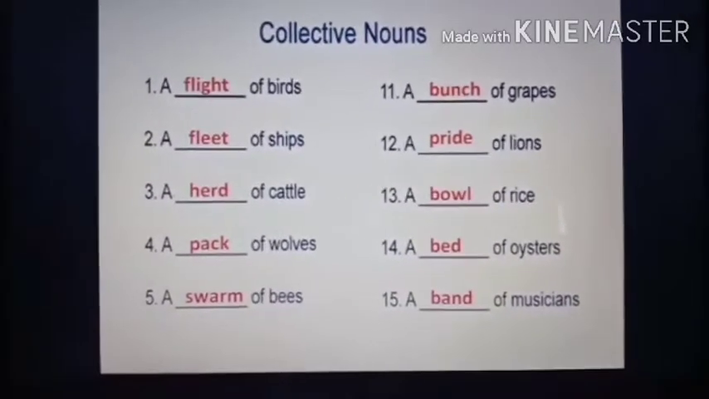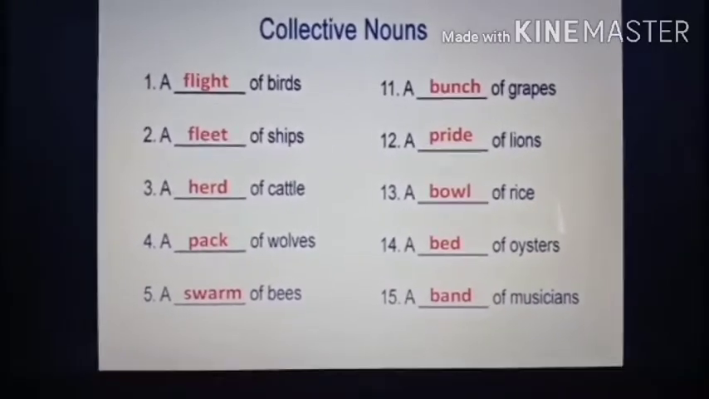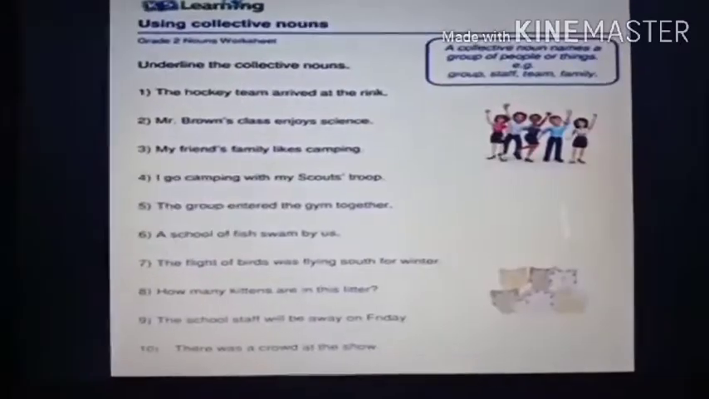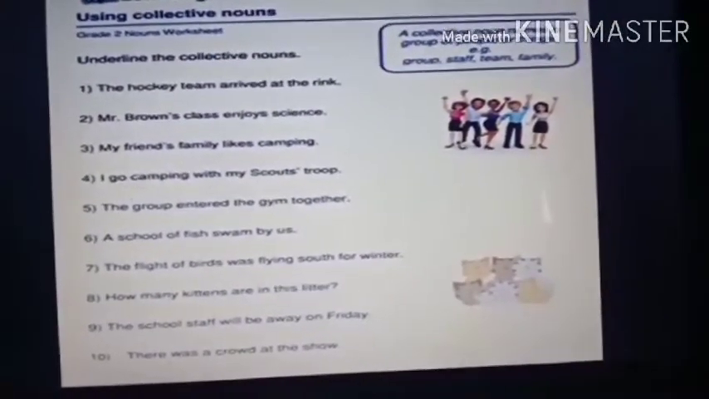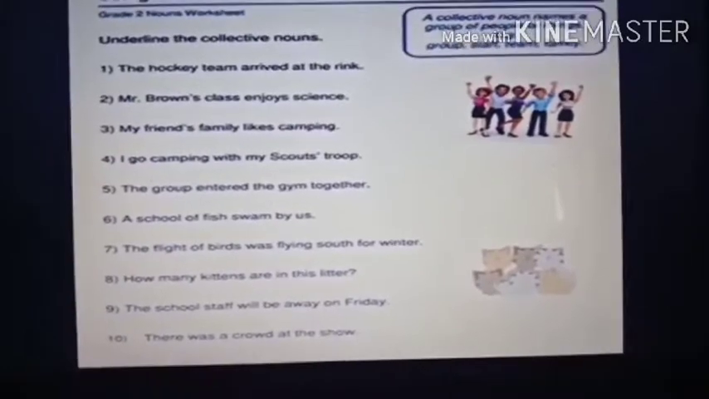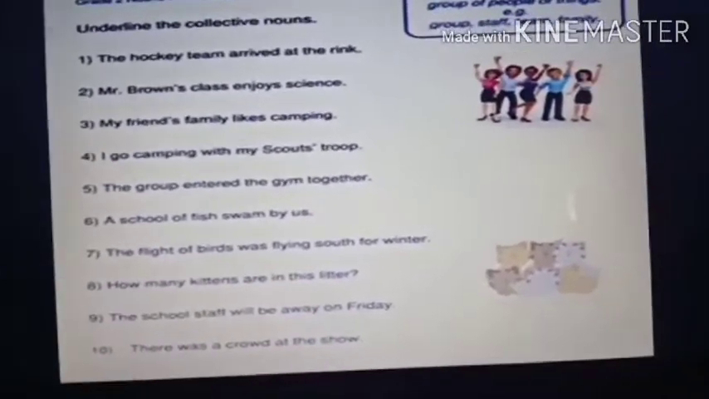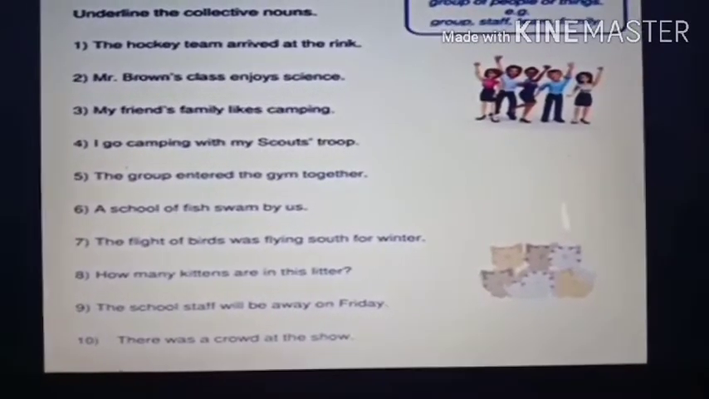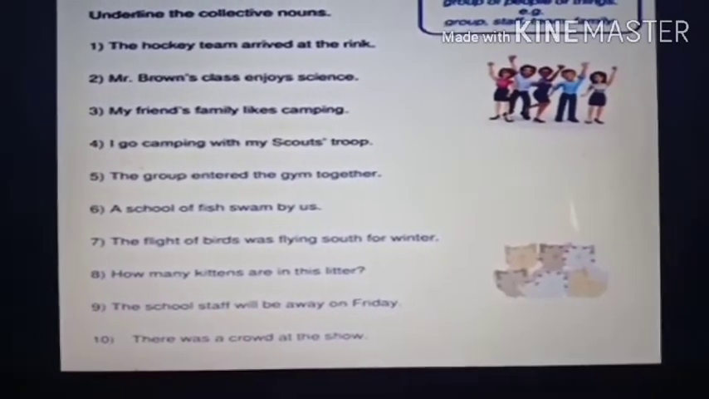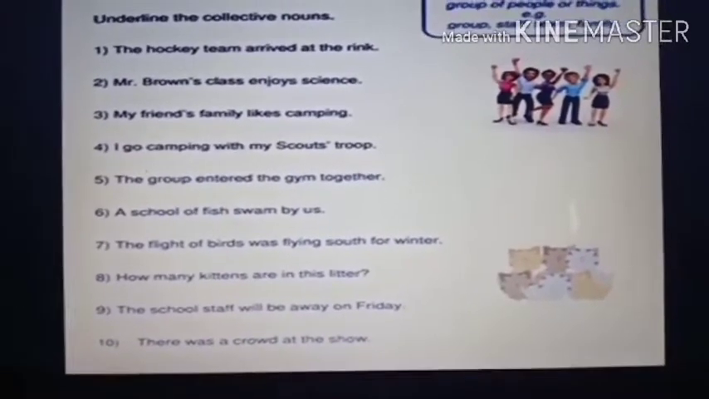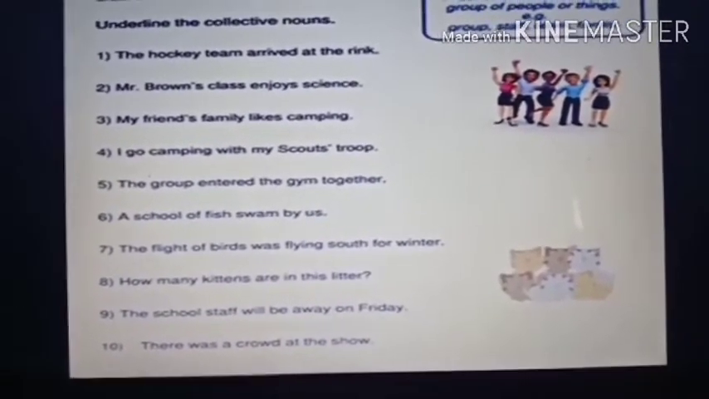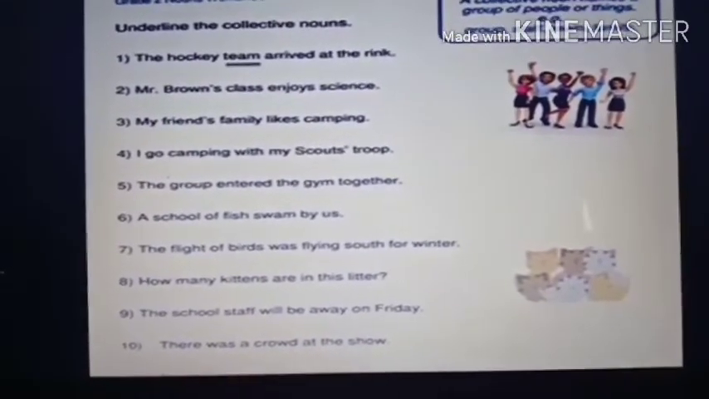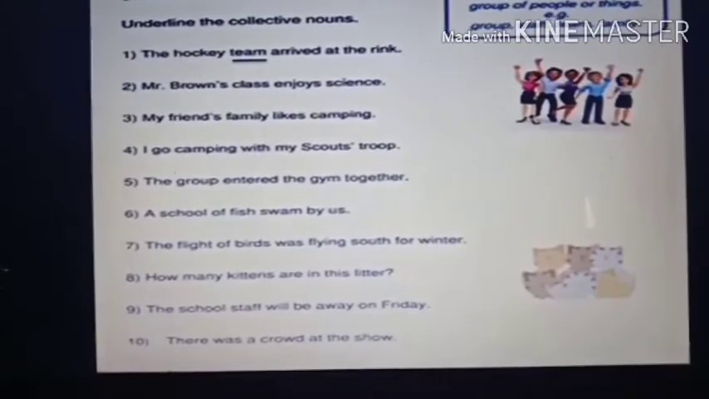The more you study about collective nouns, the more you will know about the different collective nouns. Okay, students, now we will see the next slide. Now this is also like an exercise. You have to underline; this type of activity is also there in your worksheet, so I will make you do it so that you understand. See, underline the collective nouns. The first one: the hockey team arrived at the rink. Which is the collective noun in this, students? Yes, team. I told you, a group of players is called team. So team is a collective noun.